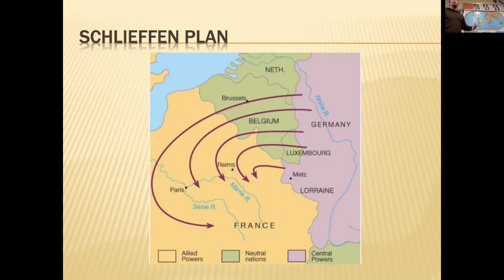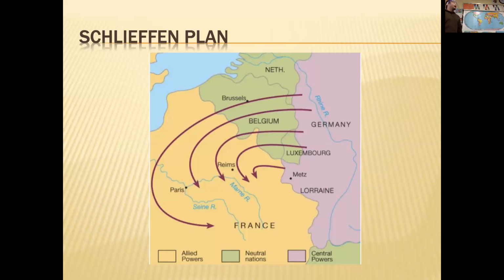So if France was trying to prepare for an attack, to prepare for an aggressive Germany, where do you think they're going to align a lot of their forces? Barbara? On the border, right? It makes sense. Okay, the only way Germany's going to attack France is right through the border. And Germany's going to make it seem like that, right? They're going to try to load up some forces right along this border to make France appear and think that Germany is going to invade right through the border. That makes the most sense.